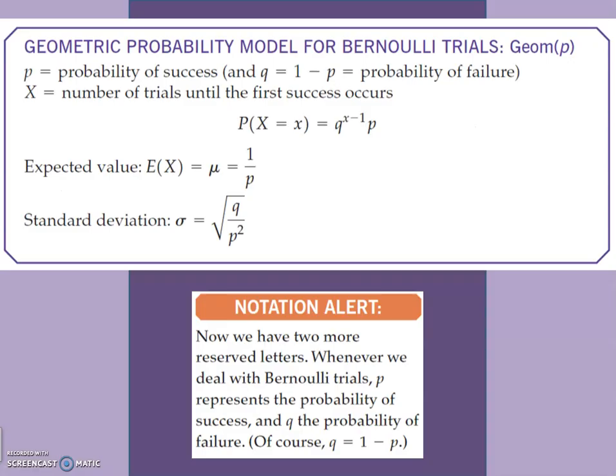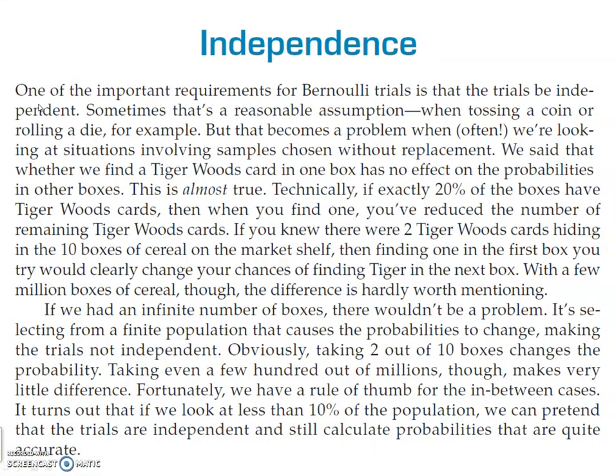Here's your book's presentation of the formula, and they also give us the expected value and standard deviation formulas. But the main formula is this one here: P of x equals q to the x minus 1 times p, where p is the probability of success, q is the probability of failure, and x is the number of trials until the first success occurs. You'll see this in the examples. It's actually super easy to understand, but we first need to talk about independence.